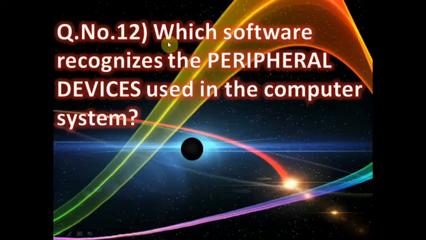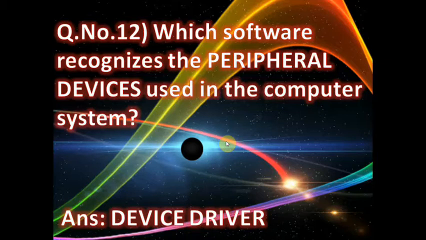Another question, question number 12, which software recognizes the peripheral devices used in the computer system? We use different types of peripheral devices in the computer, and all the peripheral devices are connected to the CPU port, and all the peripheral devices are hardware. The correct answer is device driver software, because for a printer there is a device driver, for a scanner also, and for all the peripheral devices to be recognized in the computer system there is a device driver. Without a device driver the system cannot identify or recognize the particular peripheral device in the computer.